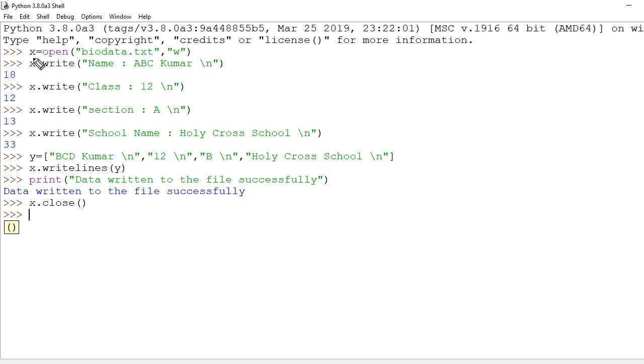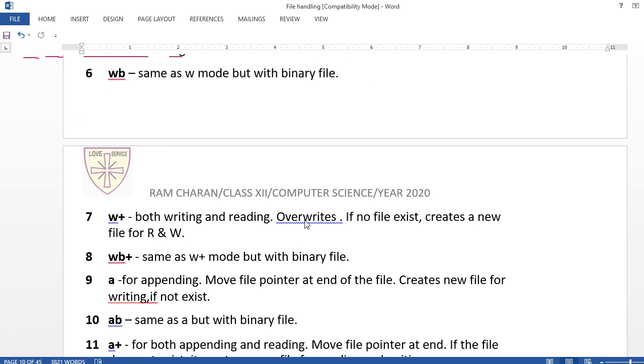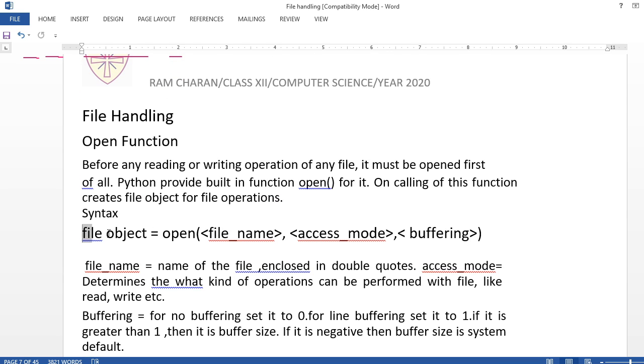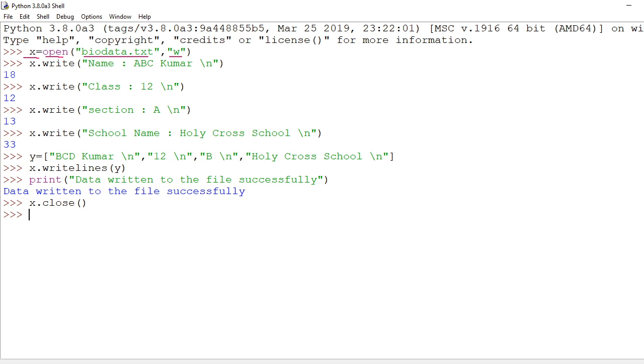So just to check what we did. This is the file name we have created with what function? The open function. It is going to take a file name, and this is the writing mode. Okay, you can configure this from here. This is the writing mode, read mode. This is the file object, the file variable name, open, access mode, then buffering. Three things. Okay, that's it.